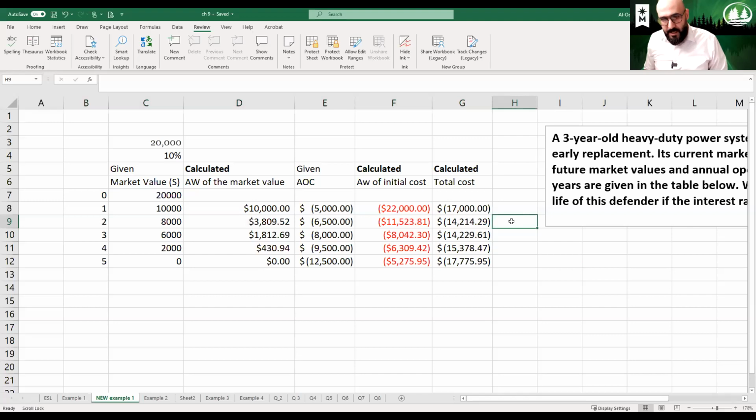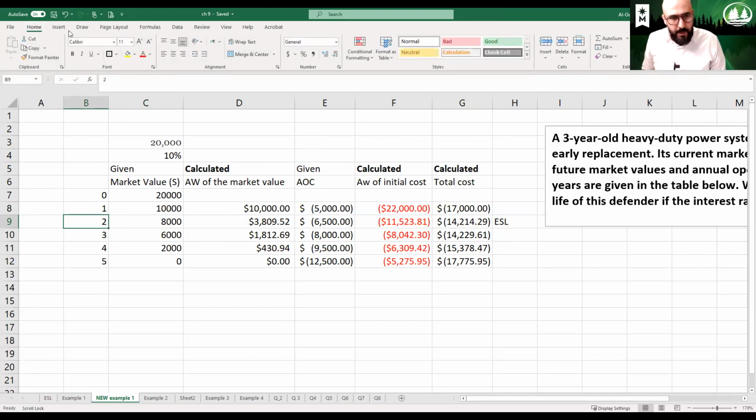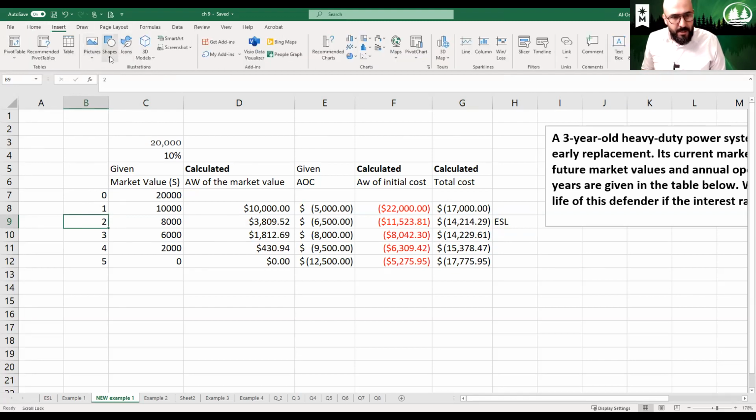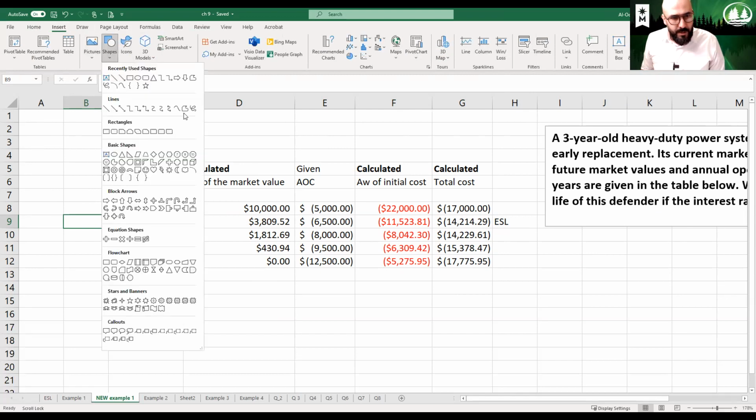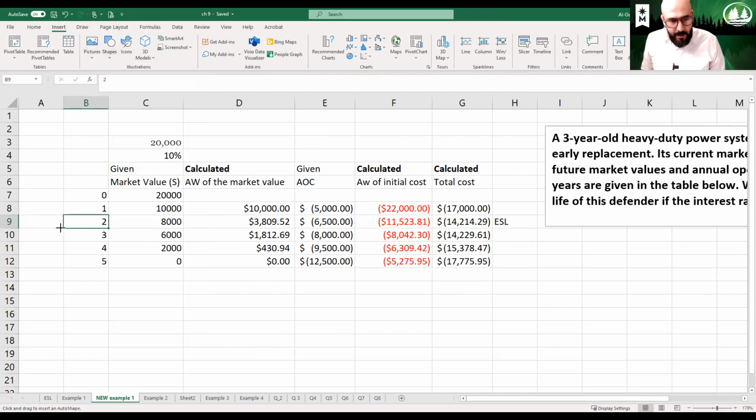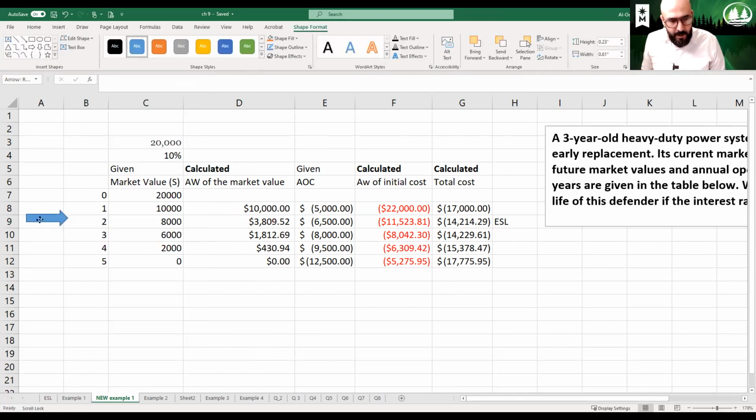So the ESL, the economic service life for this asset, would be 2 years. On year 2, this asset should be replaced, because if we keep it longer, it will cost the company more money, and it would be perfect to replace it on year 2.